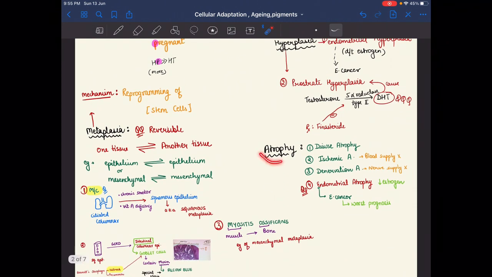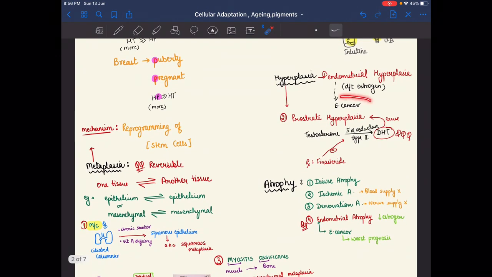Now next is atrophy, in which there is a decrease in both cell number and cell size. If we do not use a particular organ of our body, then disuse atrophy will arise due to decreased blood supply and decreased nerve supply. It also leads to atrophy, and as I told, endometrial atrophy is also an example of atrophy, which can lead to endometrial cancer, which is the worst prognosis. And in hyperplasia, endometrial hyperplasia also leads to endometrial cancer, which is not a worst prognosis. So the worst prognosis is in endometrial atrophy leading to endometrial cancer.